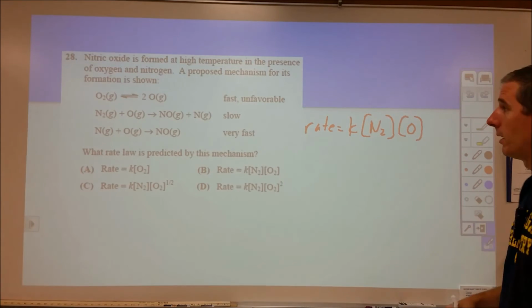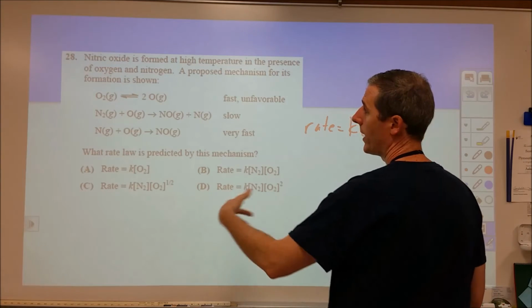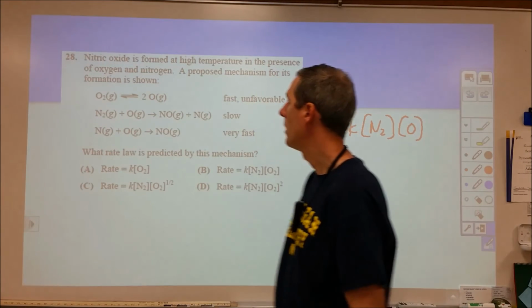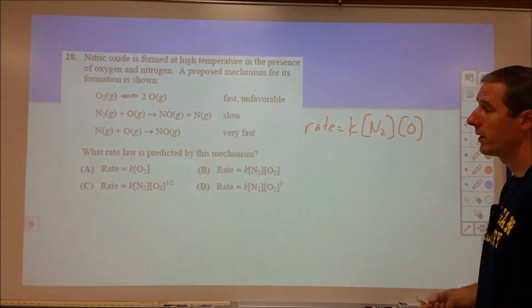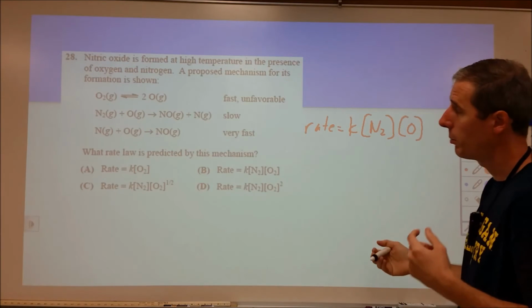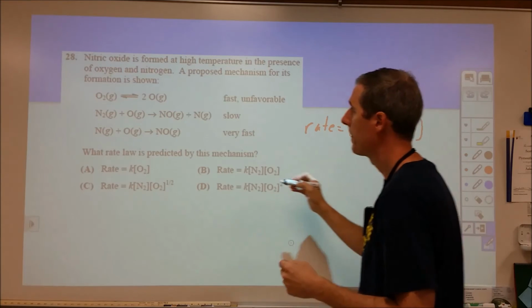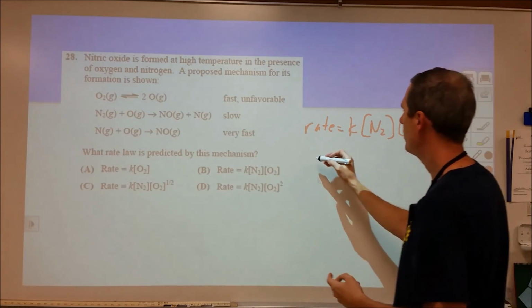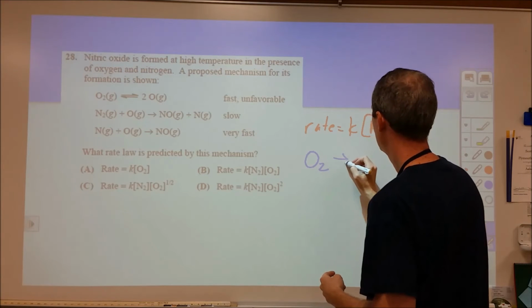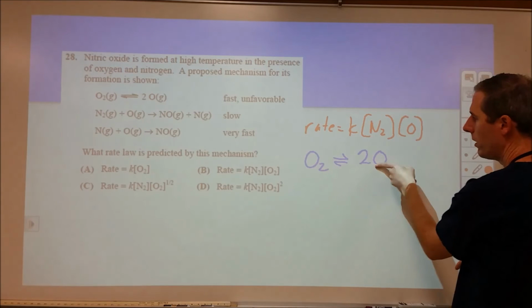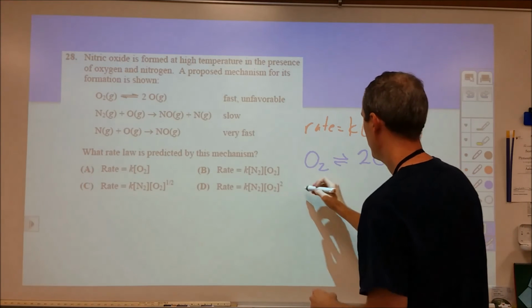But here's the problem with that. O is not present in our overall reaction. It's an intermediate only. Okay, you can see that it gets canceled out here and here. So as it gets generated, it later gets used up. So we don't want to write our rate law in terms of that. So we want to go back to the previous step. Well, in the previous step, this is at a fast and an equilibrium. And so O2 turning into 2 O's, what's happening here at equilibrium is the rate of the forward is equal to the rate of the reverse.